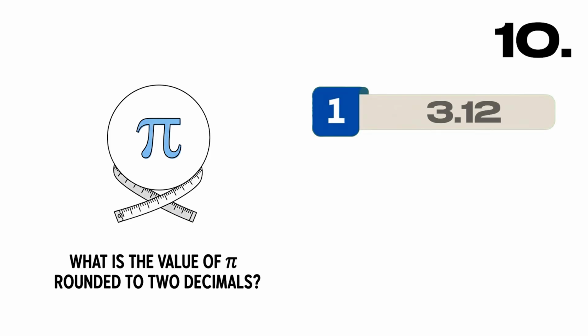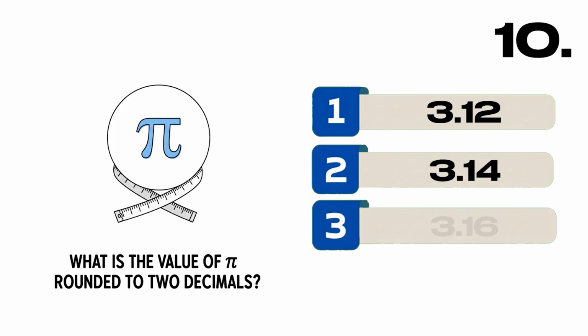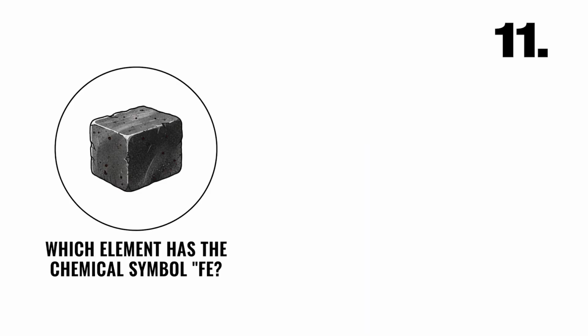What is the value of pi rounded to 2 decimals? A, 3.12, B, 3.14, C, 3.16, D, 3.18. Correct answer, B, 3.14.